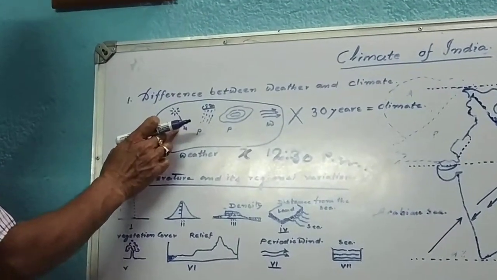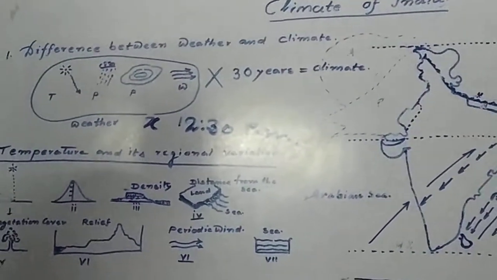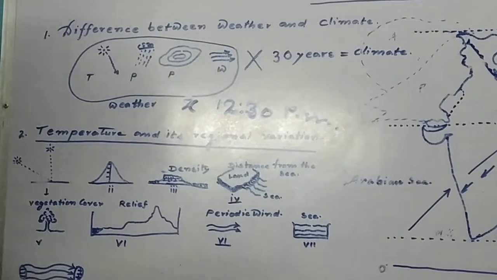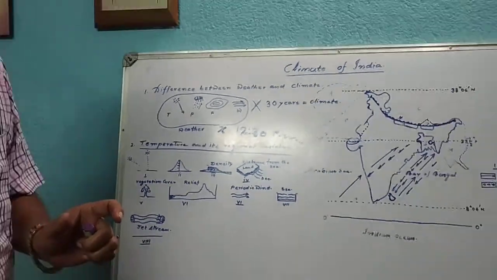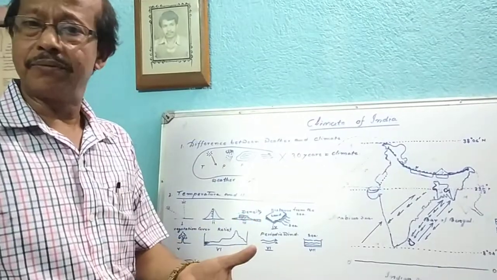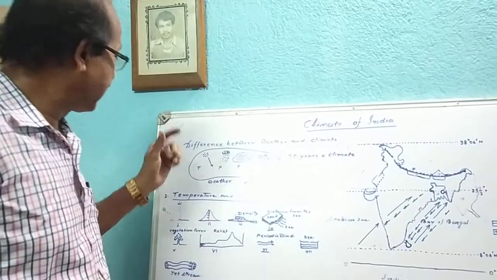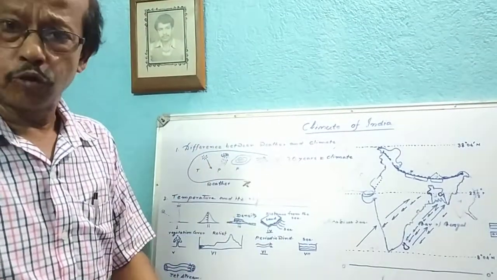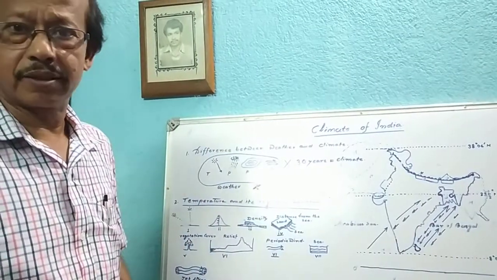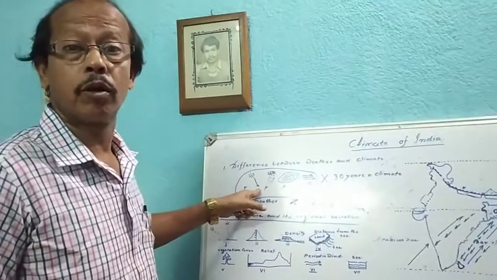Suppose this is your incoming solar radiation. Incoming solar radiation gets absorbed by the Earth's surface as a black body. Any black substance receives all the incoming solar radiation. They get absorbed, and according to the meteorologist, the absorbed temperature gets radiated back to space by means of long wave. But incoming solar radiation reaches the Earth by means of short wave.